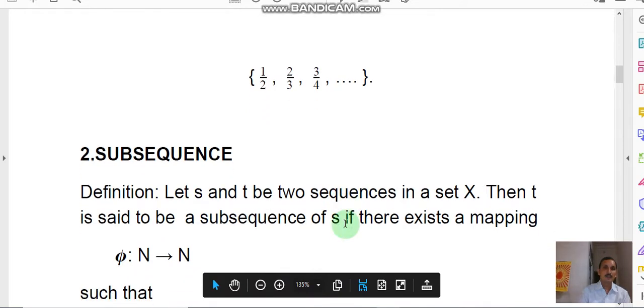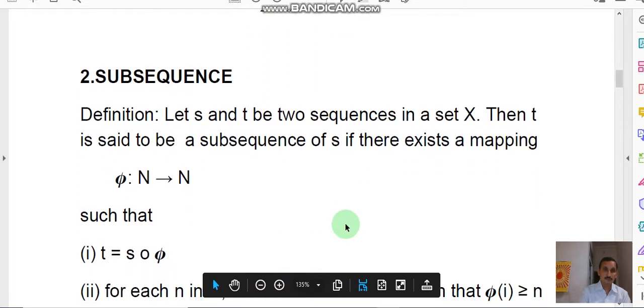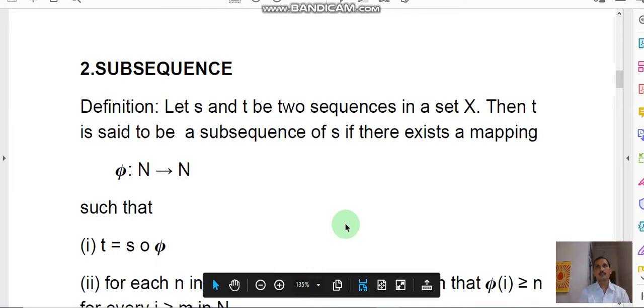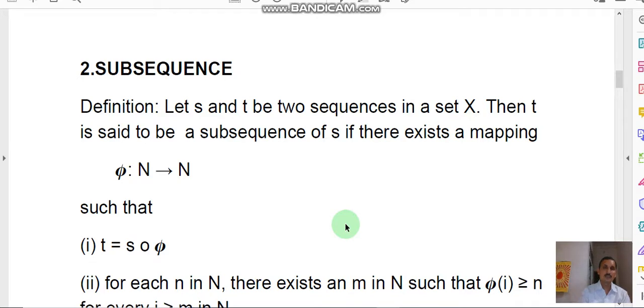Second, we define the subsequence. A subsequence is also a sequence with these conditions. With this definition, let S and T be two sequences in a set X, then T is said to be a subsequence of S if there exists a mapping phi from N to N, where N is the set of natural numbers, such that these two conditions hold.